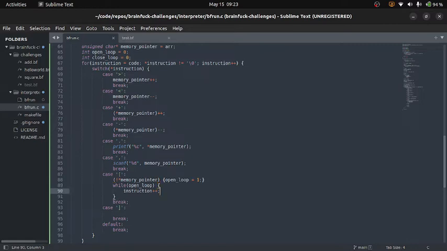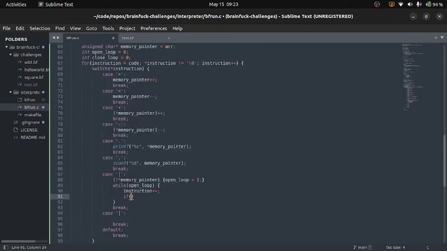This is a really inefficient way of doing things, but the other way would be to use a sort of map to map each opening bracket to the closing bracket. That data structure would be much more efficient, it would also just be a little too complex for the sake of what we're doing here. So